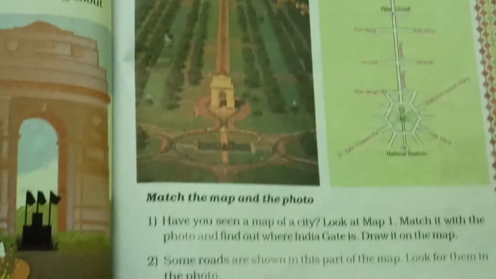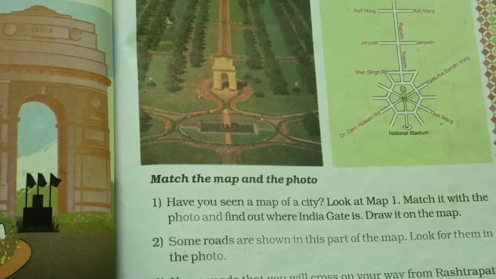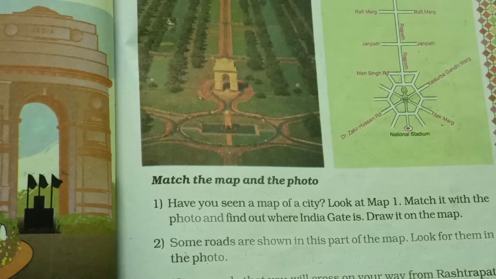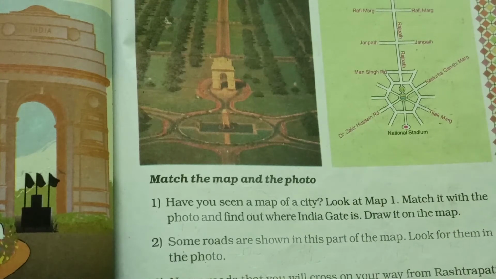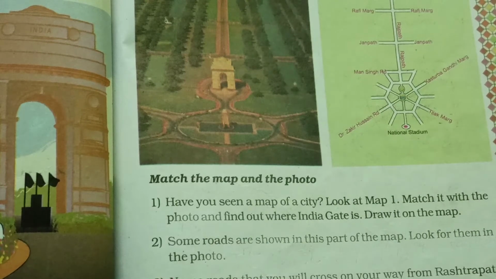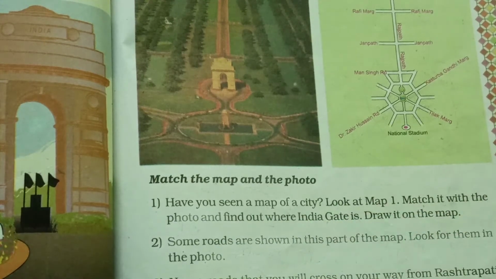Let's read some questions given here. Match the map and the photo. Photo and map. ये दोनों मैच करने हैं. Number 1. Have you seen a map of a city? आपकी सिटी का आपने मैप देखा है कभी? नहीं देखा है तो देख लेना. Look at the map 1. Match it with the photo and find out where India Gate is. Let's find out.